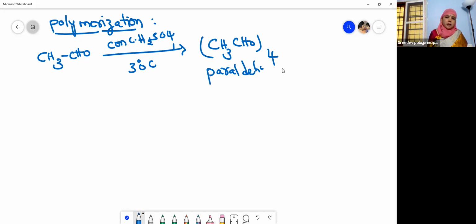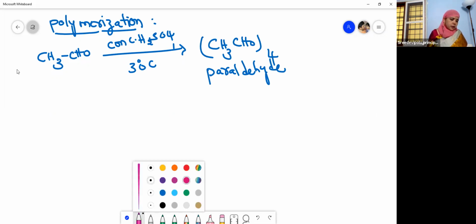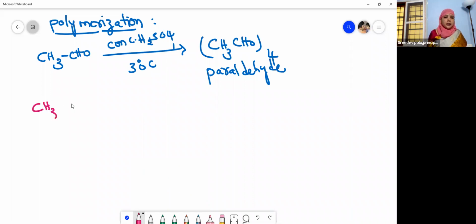Now let us see what happens if we take sulfuric acid only, but at a different temperature. Acetaldehyde undergoes polymerization when treated with concentrated sulfuric acid at 0 degrees centigrade. What does it give? It gives metaldehyde.